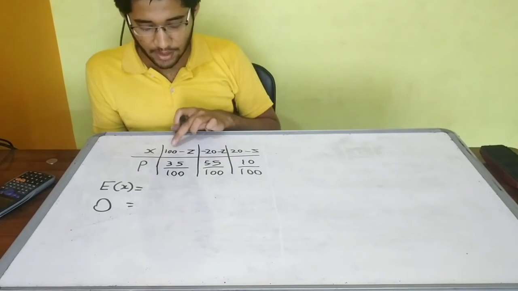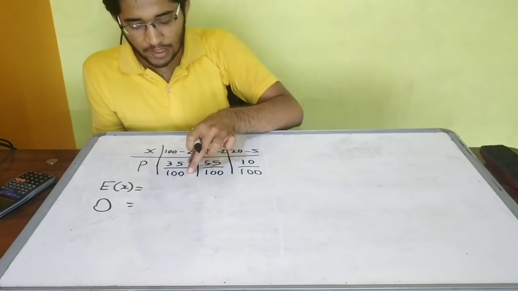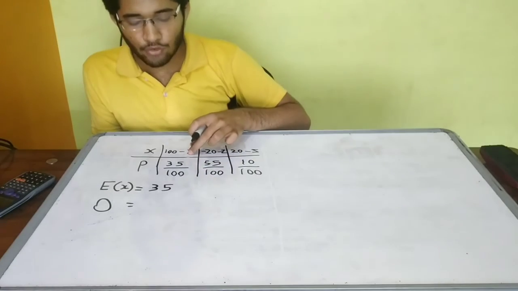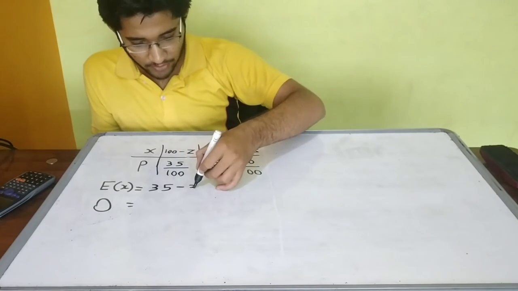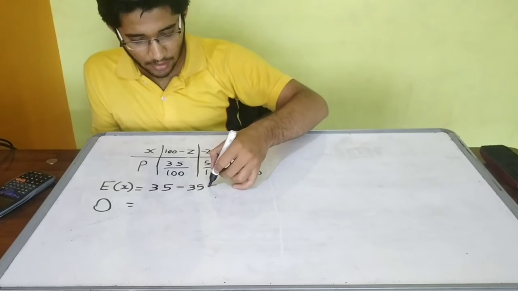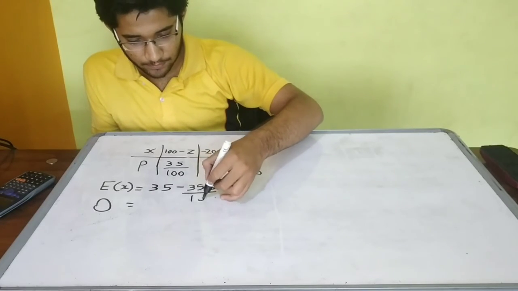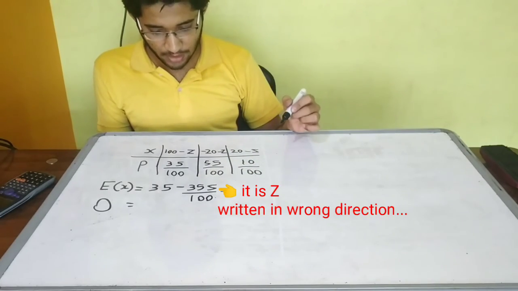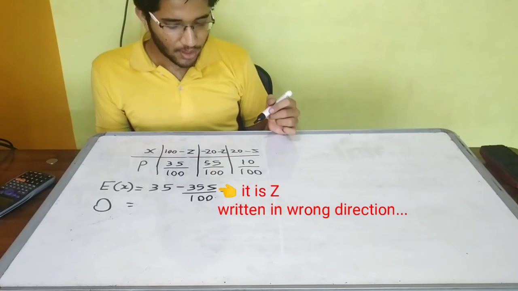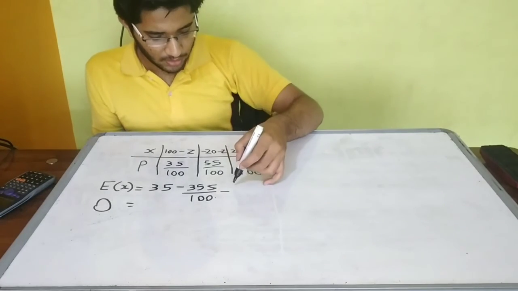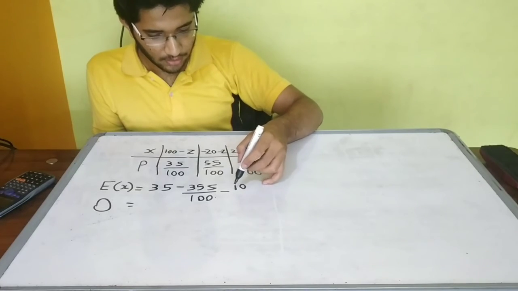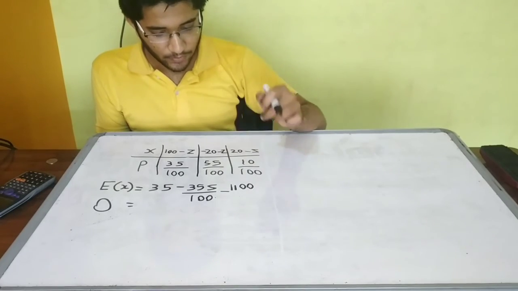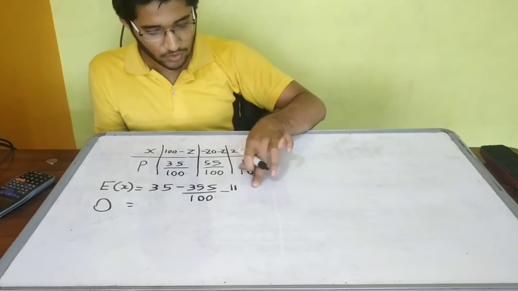So 35 upon 100 into 100 will be 35. 35 upon 100 into negative Z will be negative 35Z upon 100. Then minus 20 into 55 upon 100. So 20 into 55 is 1100, divided by 100 it will be 11 only. So negative 11.